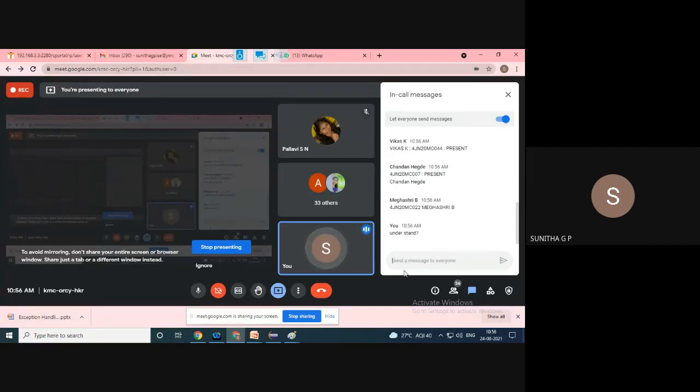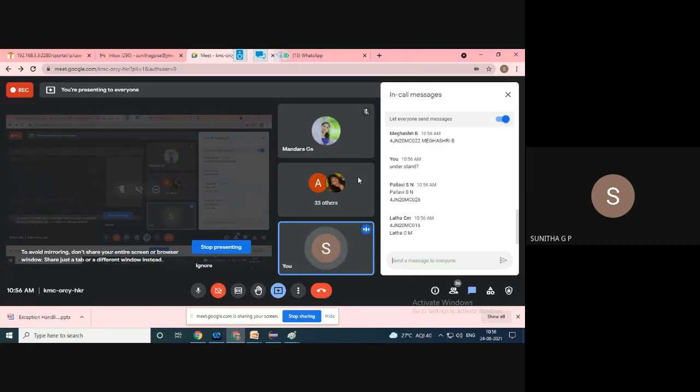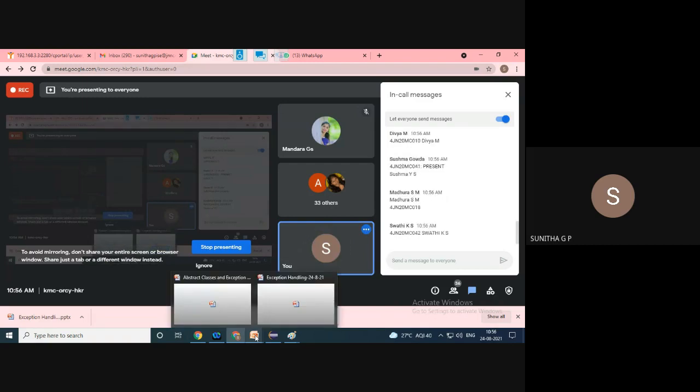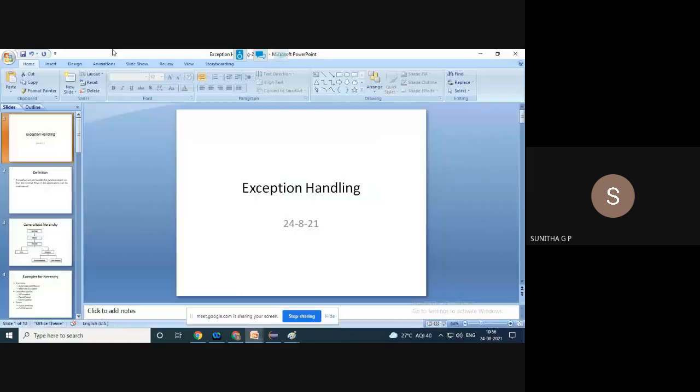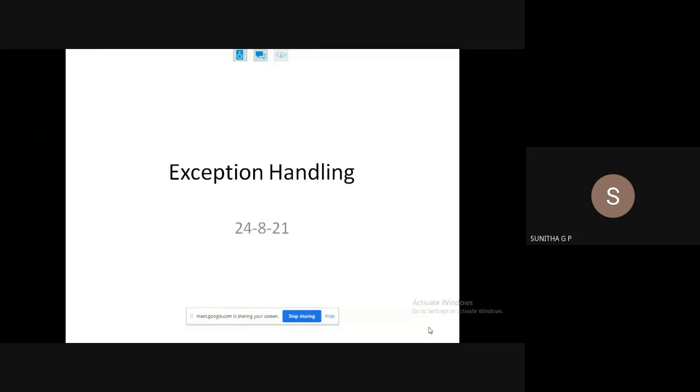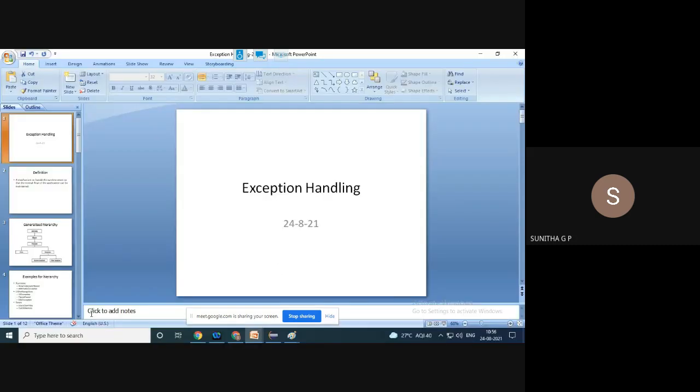Okay, so internals detail, is it okay? Okay, so now we'll move on to exception handling. Is the screen visible? Okay, so just let me show you the syllabus.